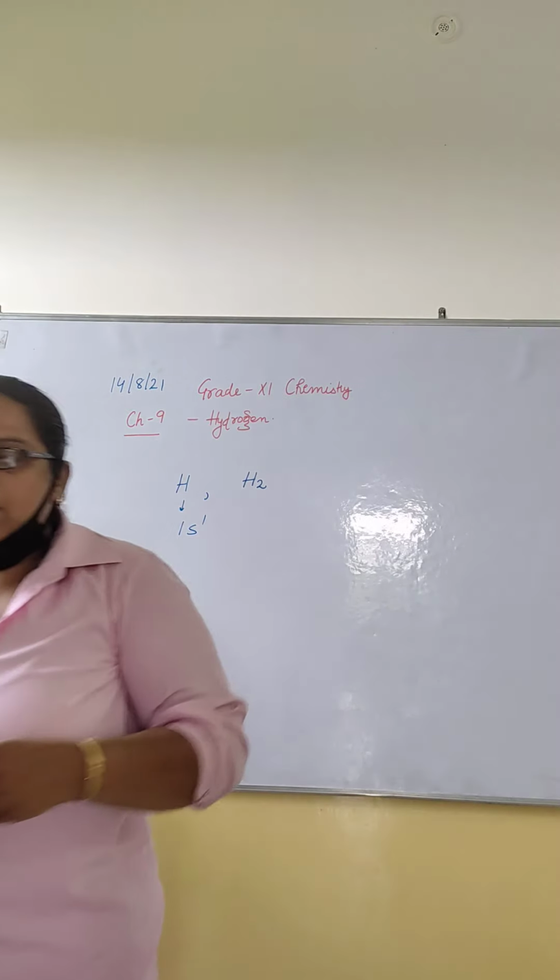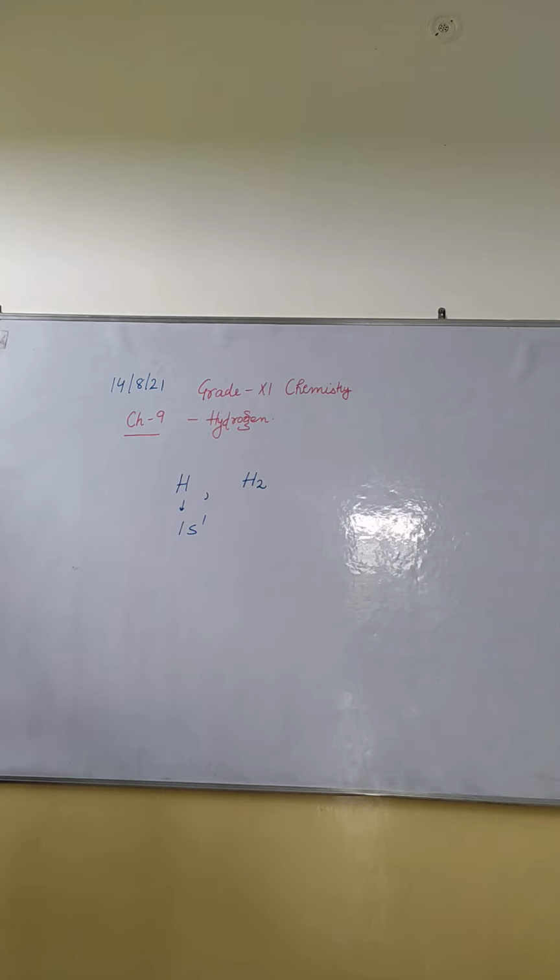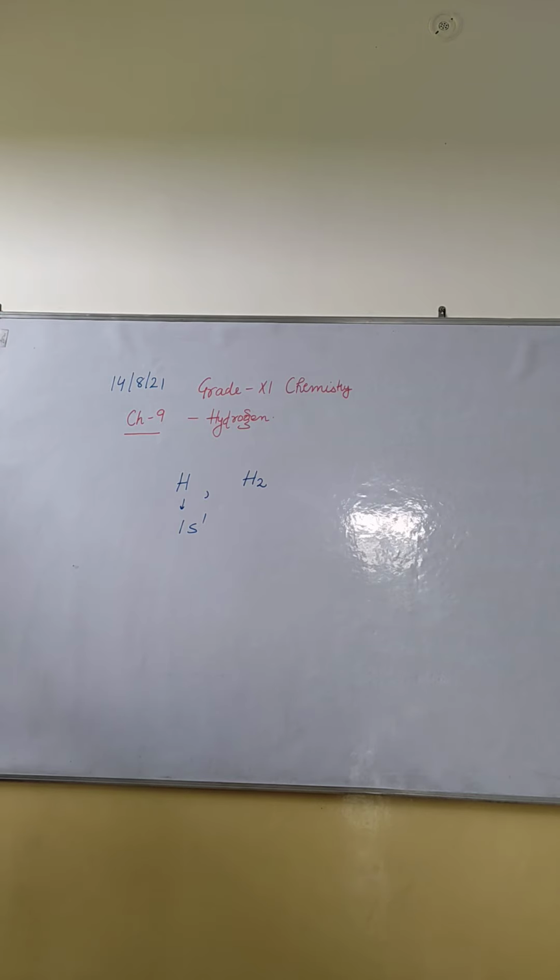Its position is not justified in the periodic table till now, and we have discussed some of its properties. Dihydrogen is the most abundant element in the universe, about 70% of the total mass of the universe, and is the principal element in the solar atmosphere. The giant planets Jupiter and Saturn consist mostly of hydrogen.